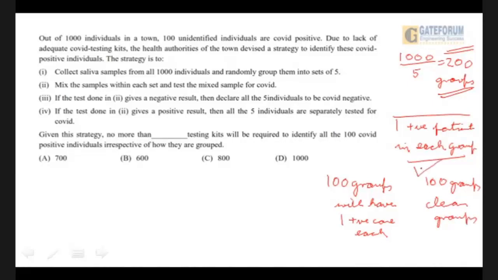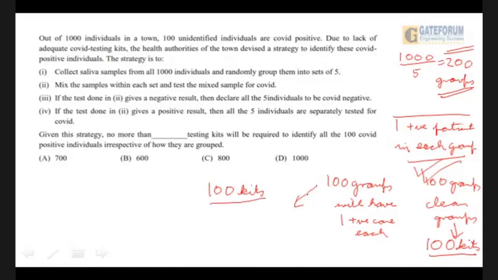Now, for these 100 groups, how many kits will you require for testing? Because they will mix the samples of all the 5 and test them as if that is one sample. So you will require 100 kits. For these 100 groups, you will require 100 kits. And your job will be done, because we already know that they do not have a COVID positive person. Now for these 100 groups, also you will require 100 kits.